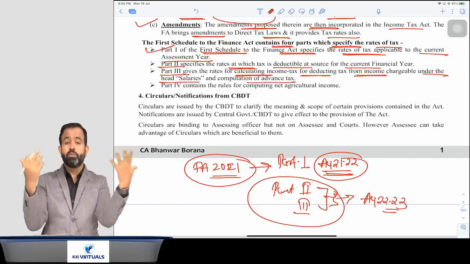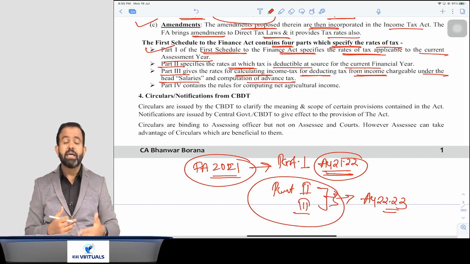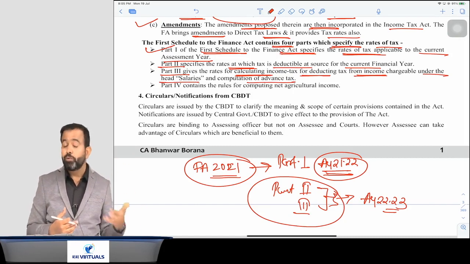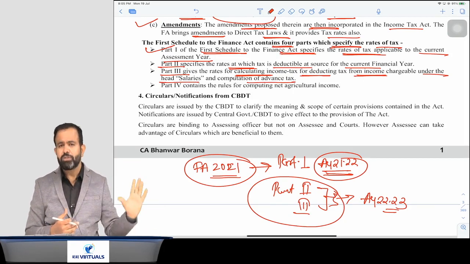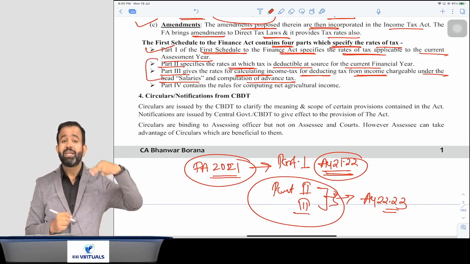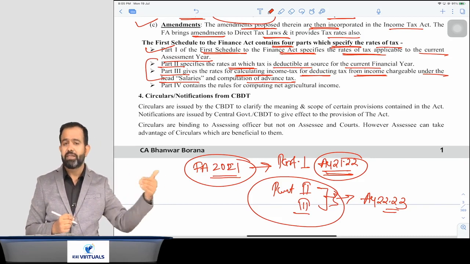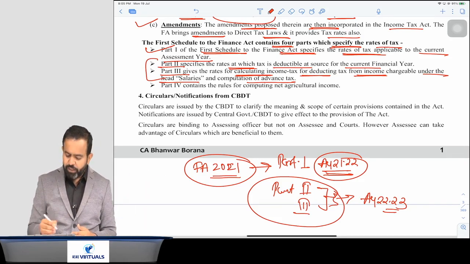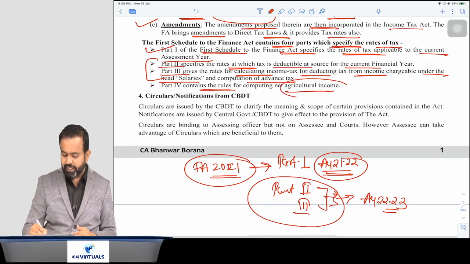At what rate you have to calculate tax and pay the advance tax, as well as at what rate you have to deduct the TDS on your salary income and all. So ultimately this will be the relevant tax rate. So always the rate given in part 2 and 3, that is the relevant tax rate for our assessment year. And part 4 contains the rules for computing the net agriculture income.